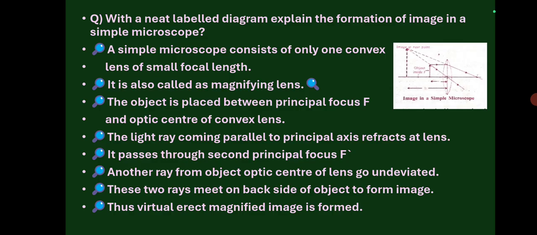You just write it as F dash. Another ray from the object passes through the optic center and goes undeviated. These two rays meet on the backside of the object to form the image. Thus, a virtual, erect, magnified image is formed.